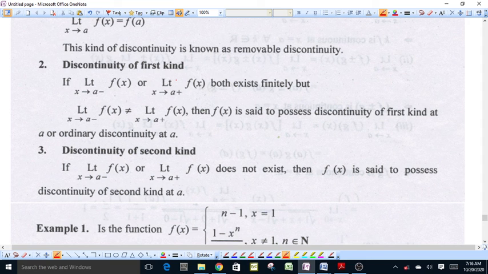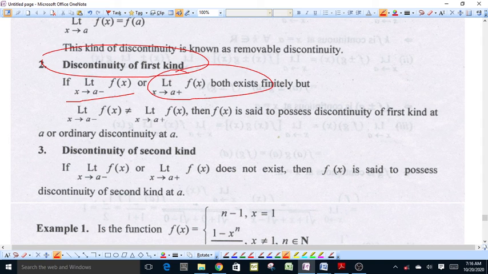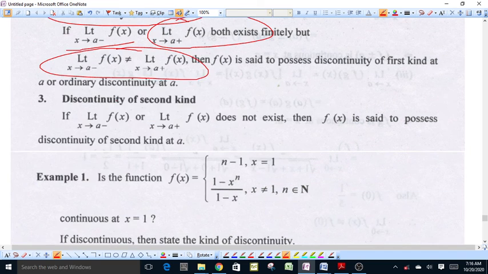Second kind of discontinuity is discontinuity of first kind. If left limit of function at x equal to a and right limit of function at x equal to a both exist finitely, but they are not equal, this discontinuity is known as discontinuity of first kind. Next, discontinuity of second kind. If left limit or right limit of function does not exist, then f(x) is said to possess discontinuity of second kind at point x equal to a.